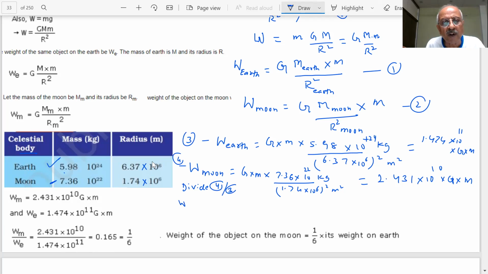So we'll get weight of the moon divided by weight of the earth, students. This G and M will cancel, as G and M are present in both the cases.